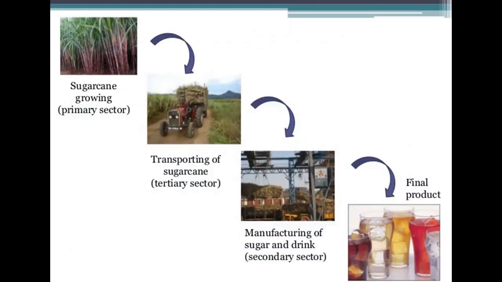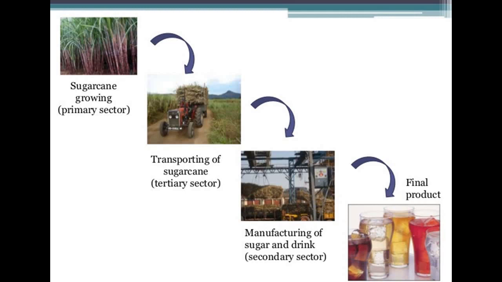In this example, the sugarcane growing is the primary sector. The transporting of the sugarcane is in the tertiary sector. When it is transported to the factories, the manufacturing of sugar and drink takes place. Then after the final product is made, they also need tertiary sectors to transfer it to the consumer. So how are all these things related to each other?